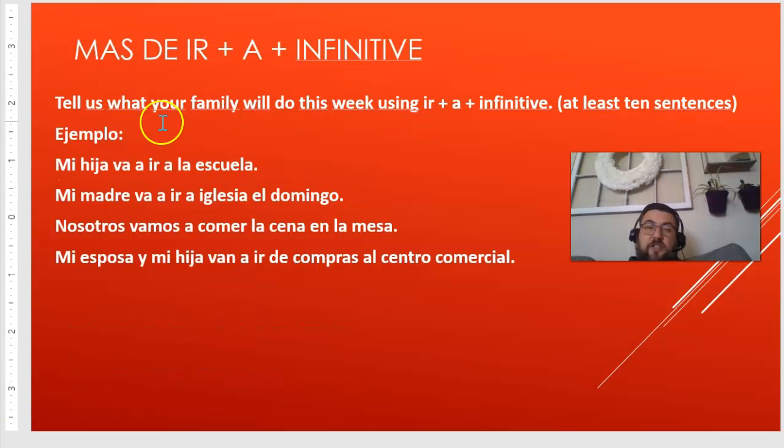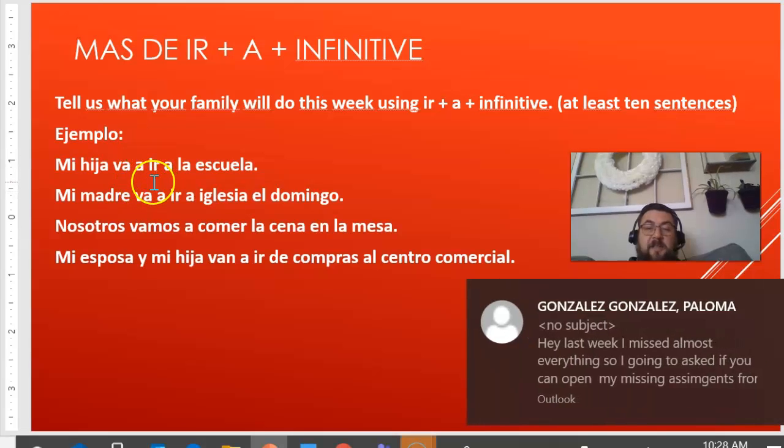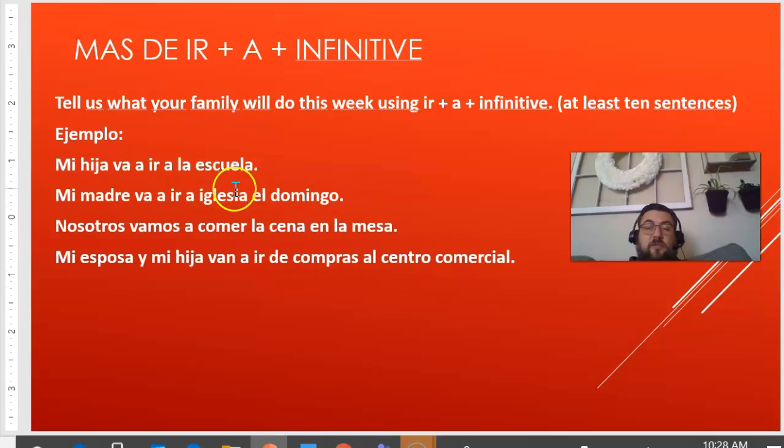So let's work on it some more. Tell us what your family will do this week using ir plus a plus the infinitive, at least 10 sentences. What is your family going to do this week? So here we put some examples. Mi hija, so I'm going to use the ella for ir, so ella va, right? Mi hija va a ir a la escuela. So she is going to school.